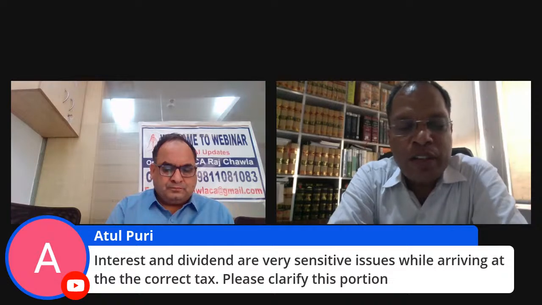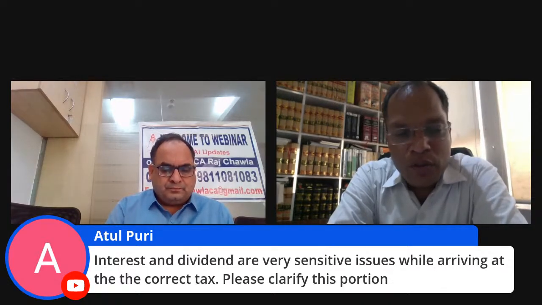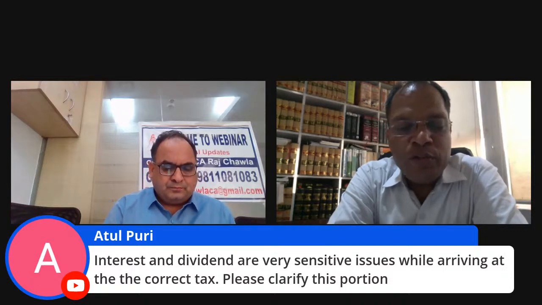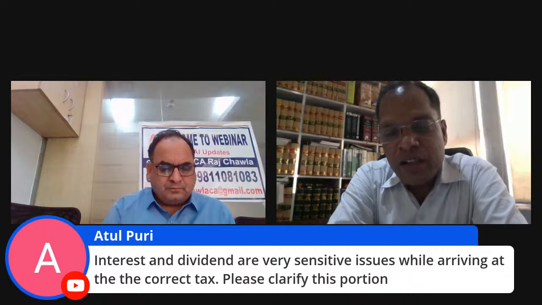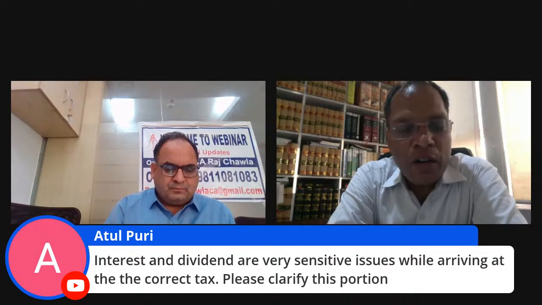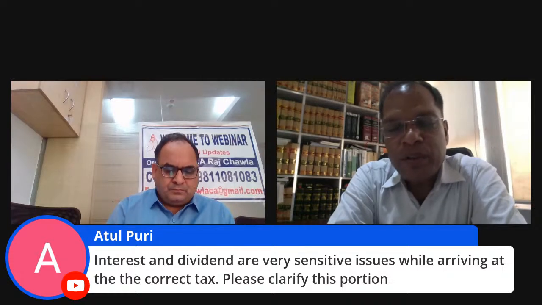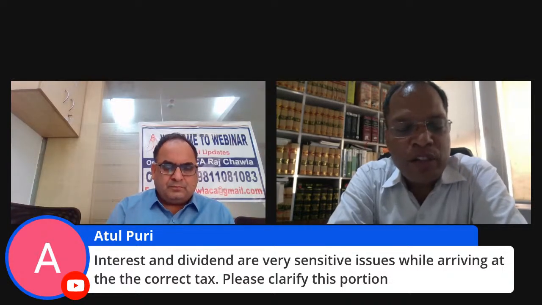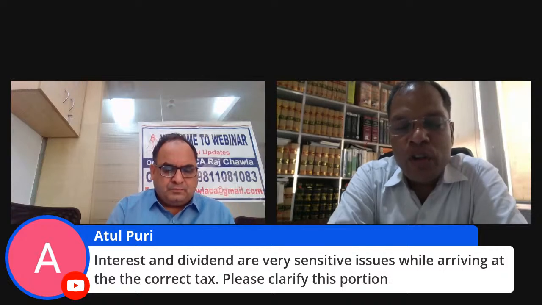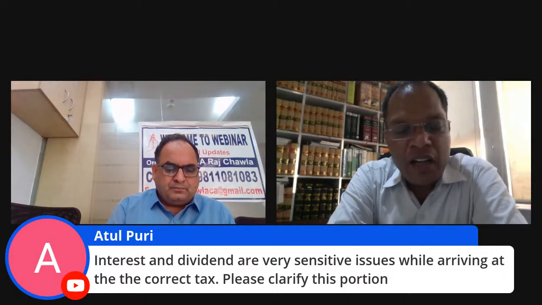So the person who is receiving the dividend has to pay the tax on the dividend. Earlier the department used to say that when a company has deposited the dividend distribution tax at the rate of 15% or 18%, then the recipient of the dividend is not supposed to pay tax. They were exempted from paying tax on the dividend. Now that 115O is no more, the person who is receiving the dividend has to pay the tax on that dividend.